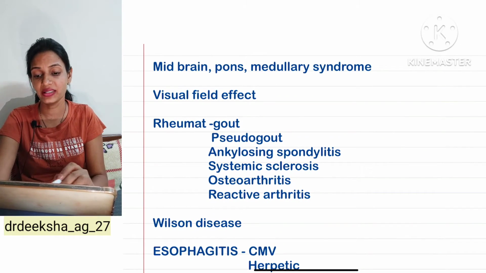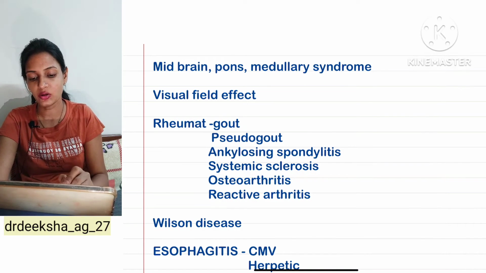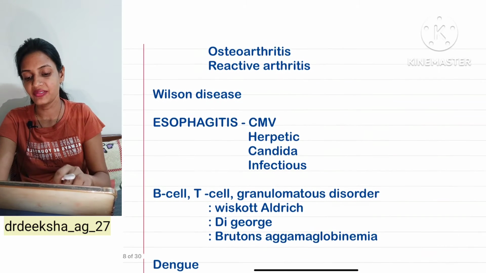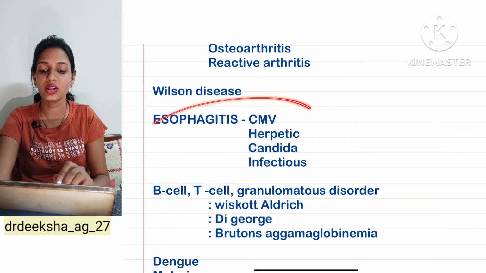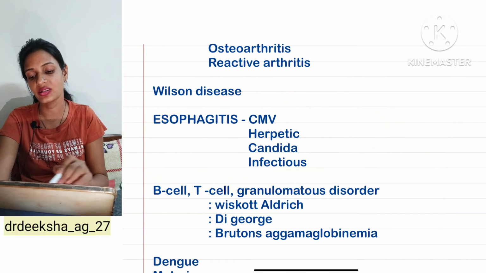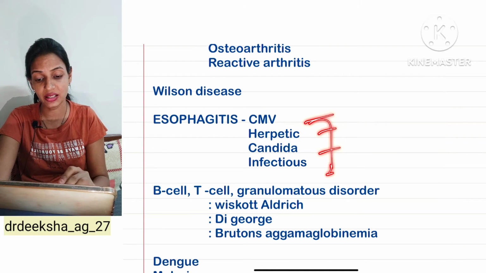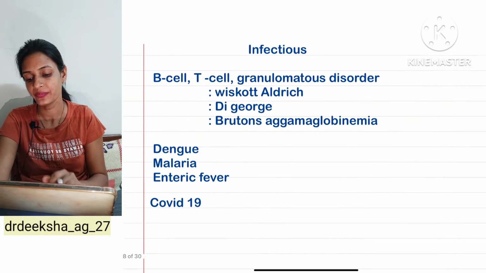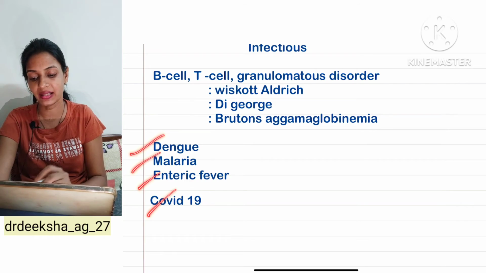And they ask you about the various syndromes of the midbrain, pons and medulla, visual field defects. And from the rheumat unit, ankylosing spondylitis is their favorite topic. Then Wilson disease and esophagitis is a very hot topic. Every alternate year this question is asked. They will provide you the history and you have to diagnose which type of esophagitis they are talking about. Then from the B cell T cell disorders, these 3 you have to read. Then in infections, you have to read dengue, malaria, enteric fever and COVID-19.